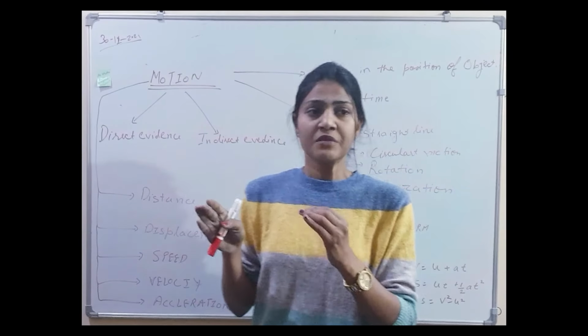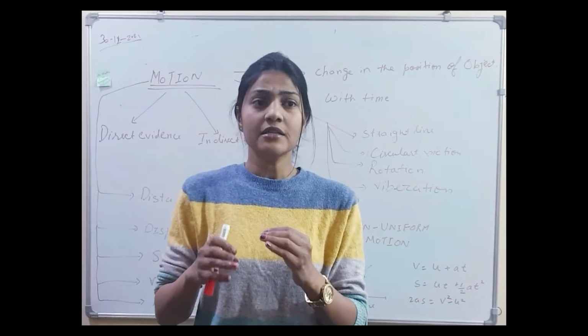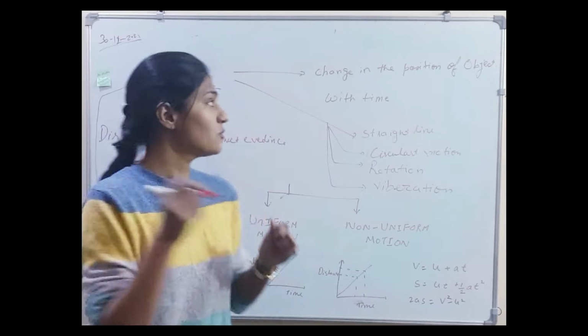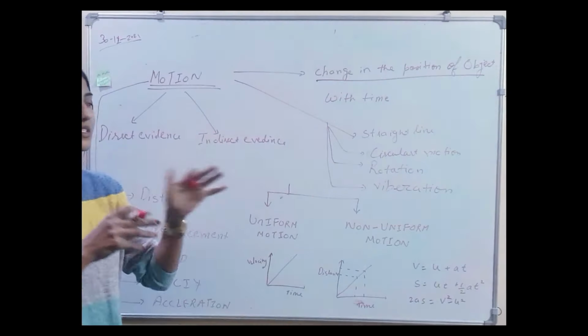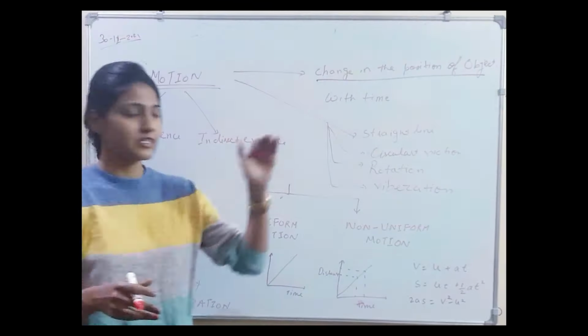So what we can say is that motion is the change in the position of an object with time. This is what we perceive from all these examples. Motion can be in a straight line, circular motion, rotation, vibration, or a combination of all these. But what are we going to learn today? According to our syllabus and our age, we will first try to understand motion along a straight line.